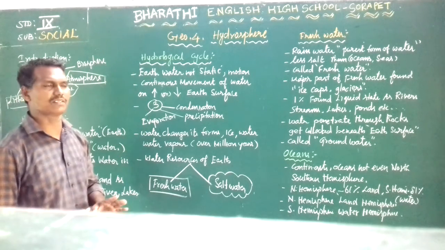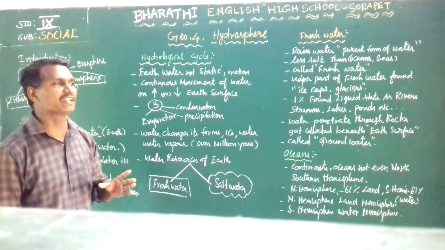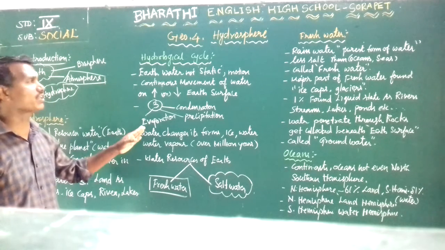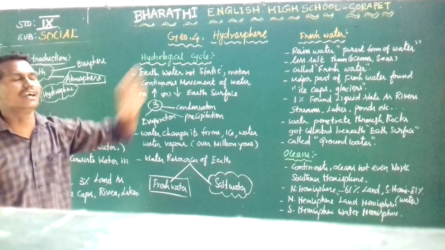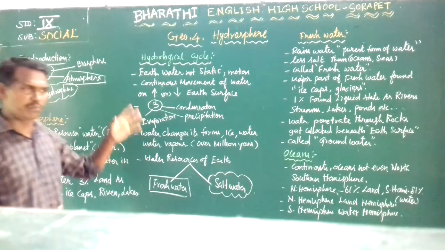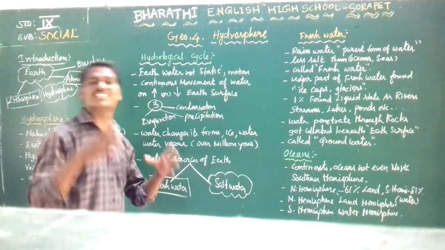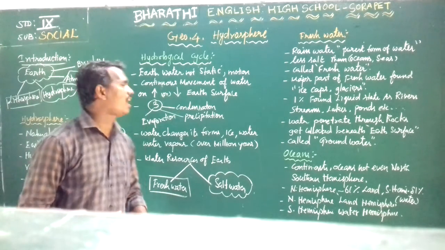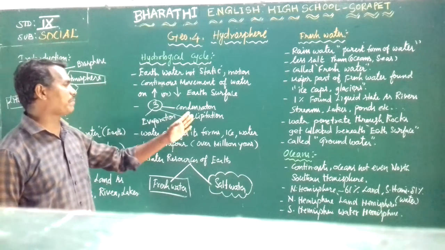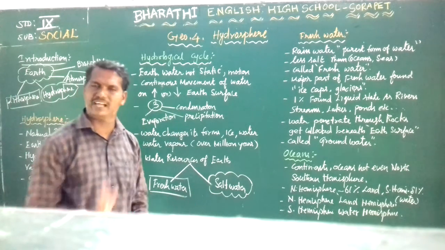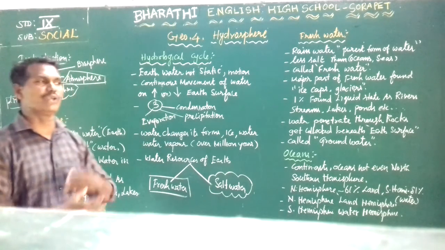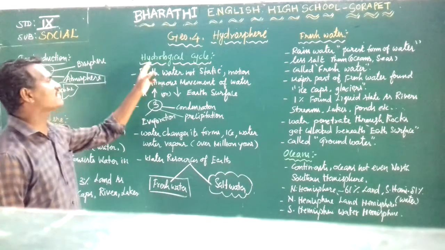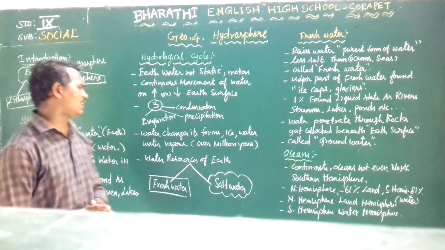Continuous movement of the water. How is the movement of the water on the earth's surface, above or below? We call it the hydrological cycle. What do you mean by the hydrological cycle? The hydrological cycle is the continuous movement of the water on a surface, above or below. We call this the hydrological cycle.